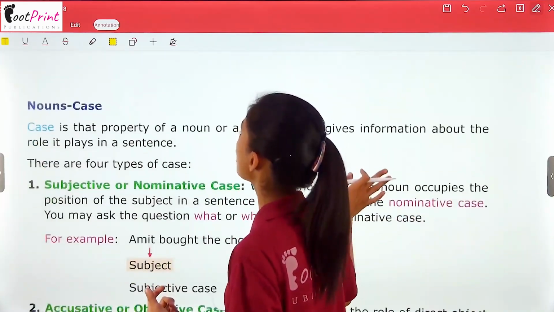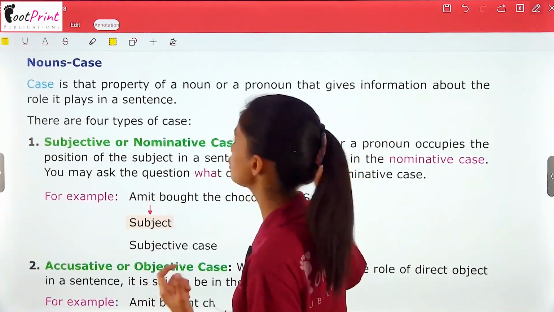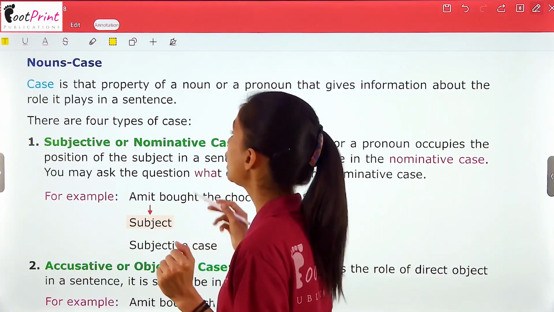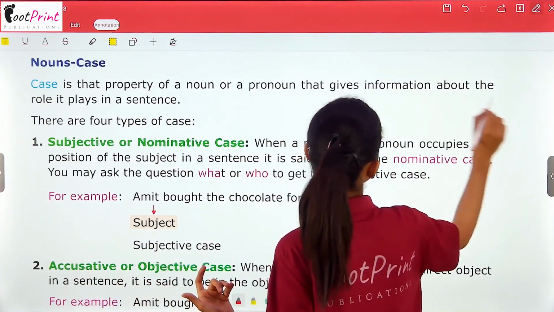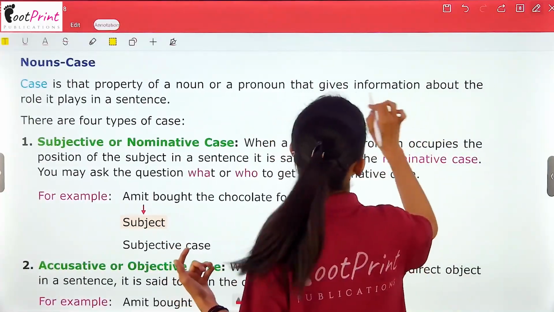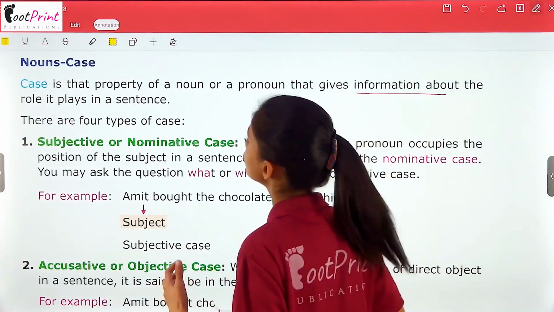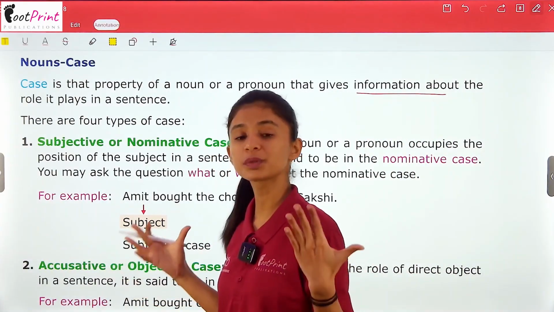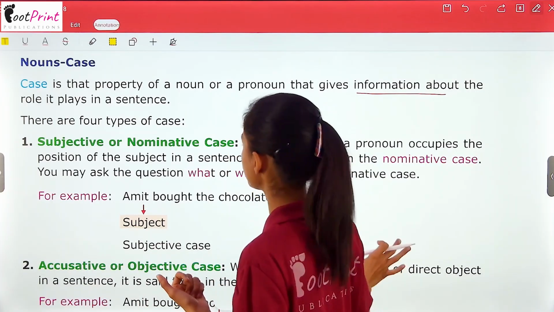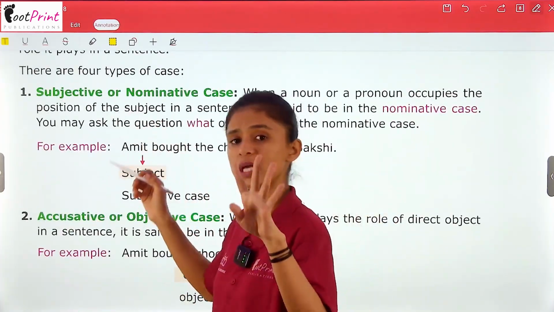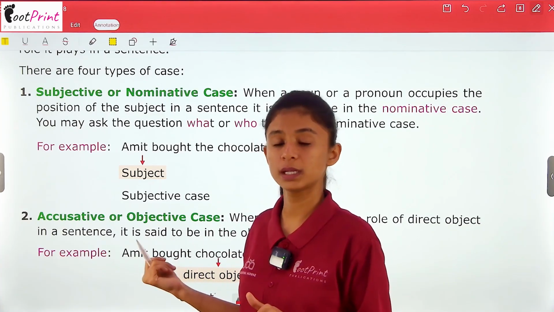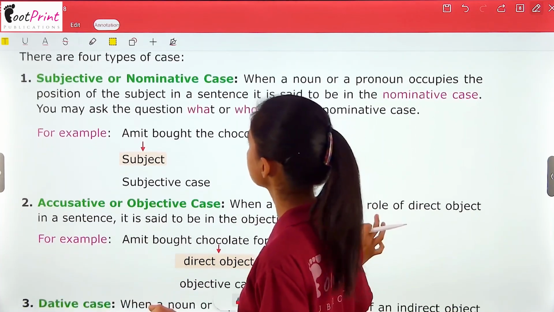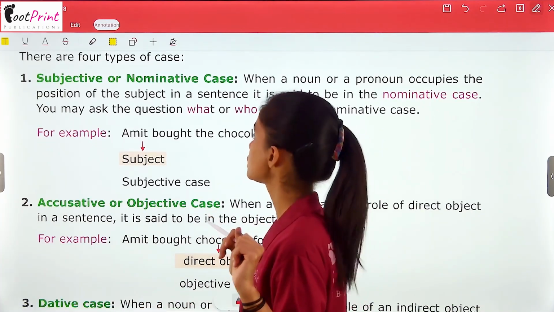Now, noun cases. So we are going to read about noun cases. Case is that property of a noun or a pronoun that gives information about the role it plays in a sentence. So how does it play a role in a sentence? Let's see. Now we are reading about cases of nouns. So let's see how many types of cases there are. There are 4 types of cases.